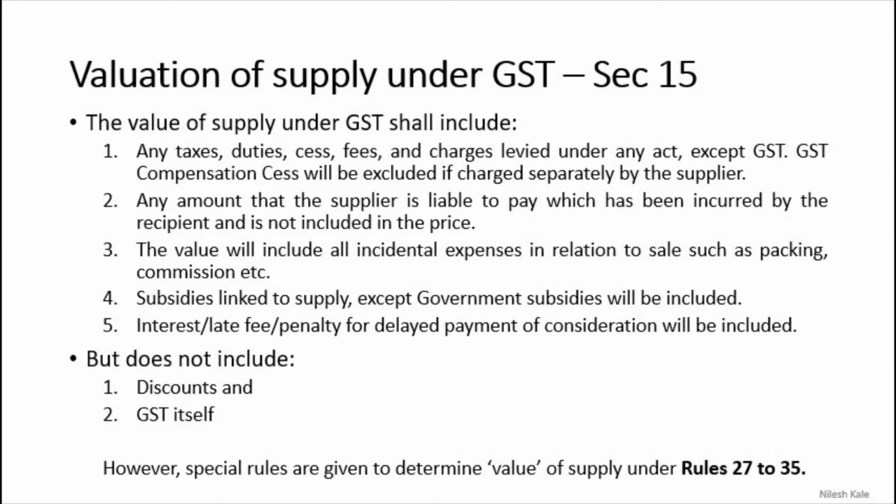The value of supply under GST shall include any taxes, duties, cesses, fees and charges levied under any act except GST. GST compensation cess will be excluded if charged separately by the supplier. What will you understand from this point? Any taxes, duties, cesses, fees and charges levied under any other act. It means the value of supply includes taxes as well, it includes duties, fees and charges under any other act, except GST. GST itself we are not going to include.